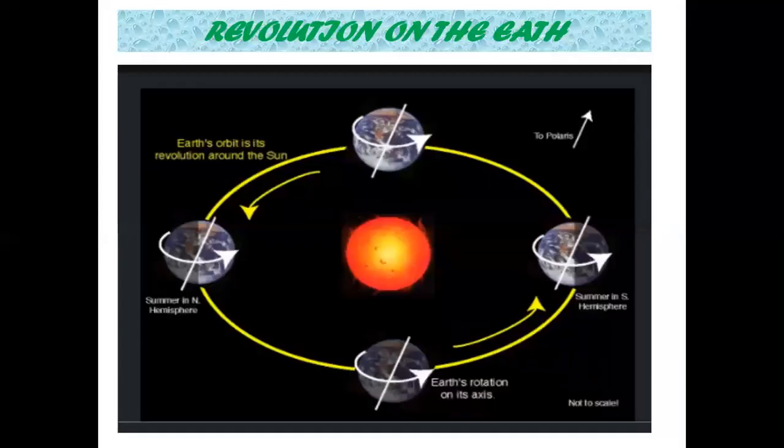Now if you see this figure on the screen, you will see the revolution of the earth, how the earth revolves and what the effects of revolution are. One more thing, students: its primary effect is the occurrence of different seasons. Because of the revolution, we have the different seasons.